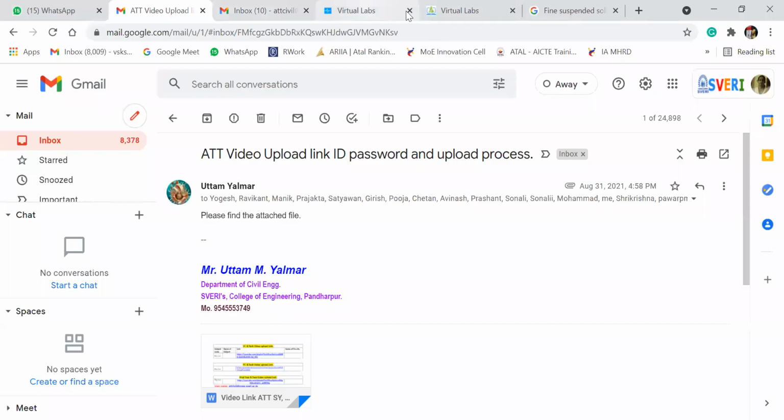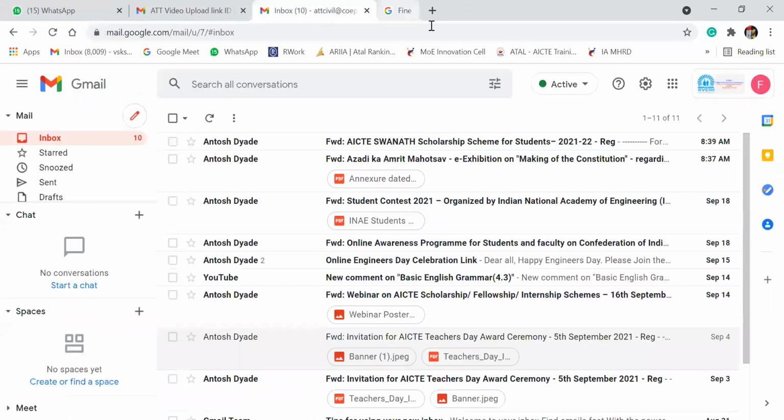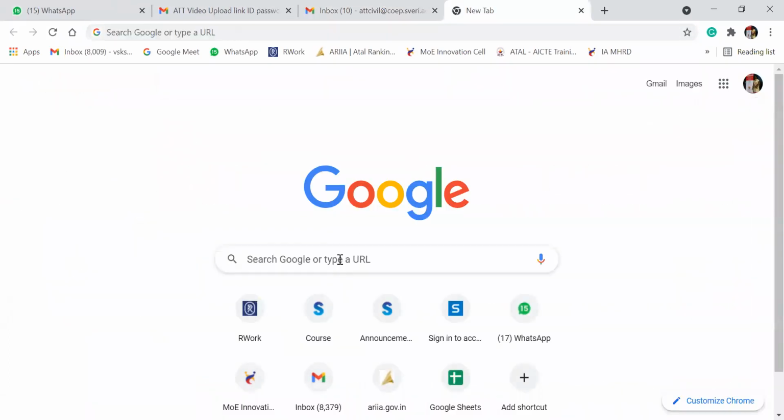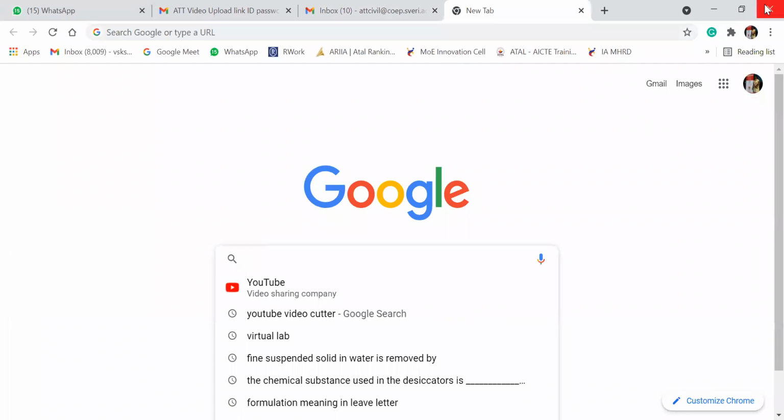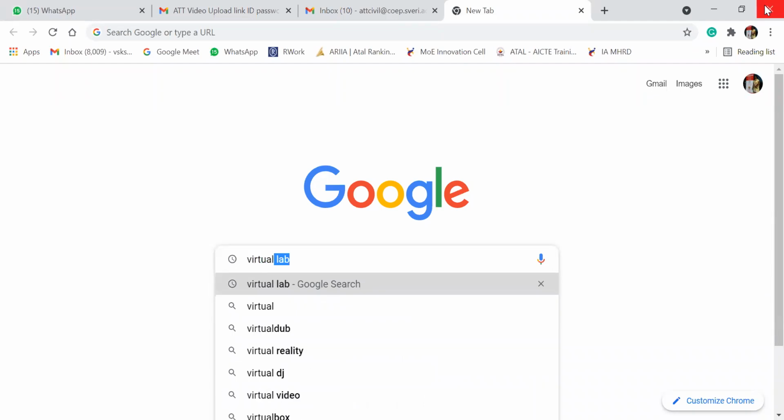Okay, I'm not dealing with the regular subjects of your class. I am dealing with the virtual lab. This concept of virtual lab started because most of your education has been through online mode, so you have missed the performance of experiments and will not be able to perform them in the future. To patch up that issue, we have started the virtual lab concept.